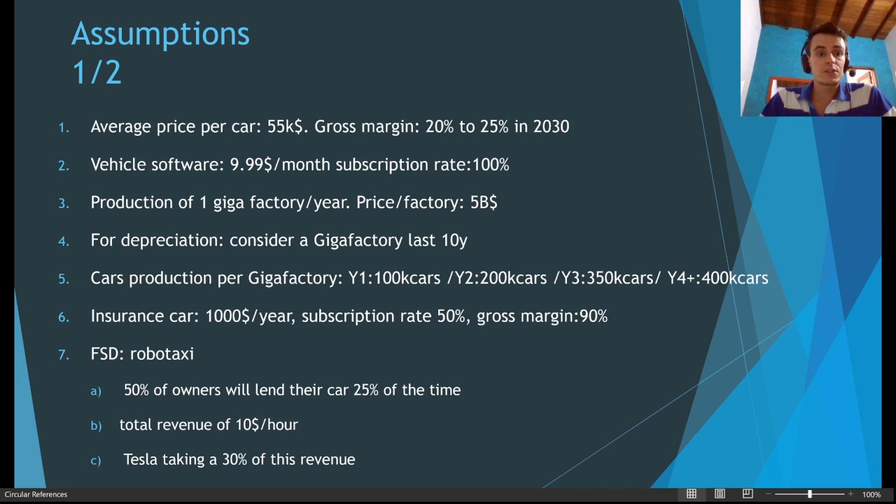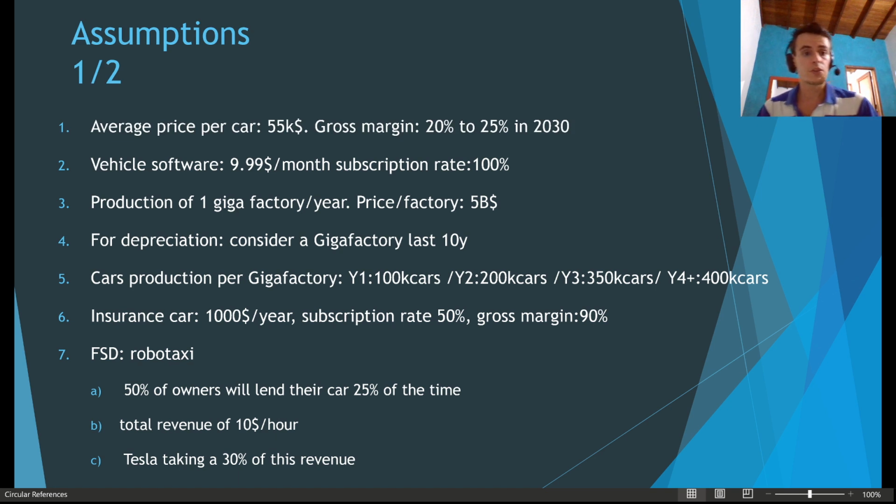So I have 14 assumptions, and what I have done here is put a number in front of each of these assumptions. So if you have any comments on any of them, please mention in the comments the number that I'm referring to on this slide, so that the discussion is easier to communicate.